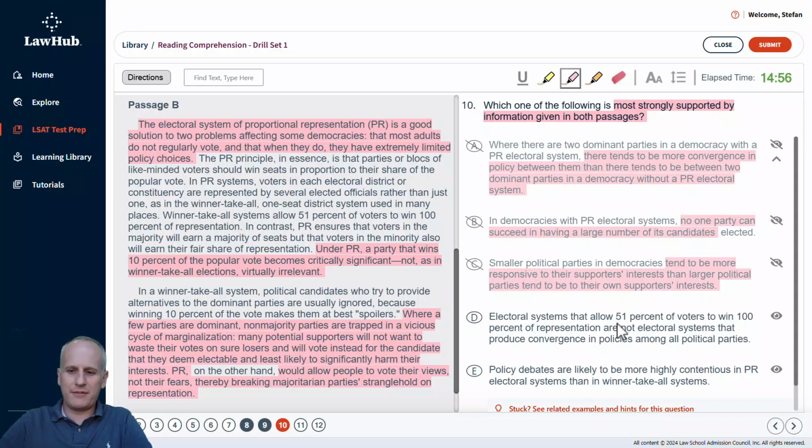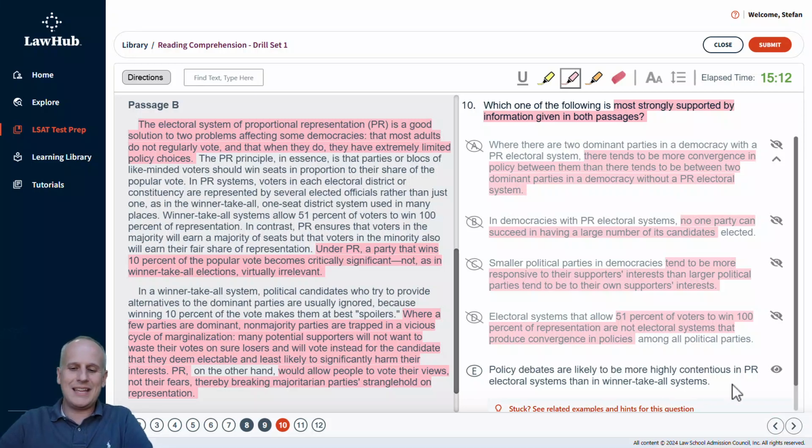Well, this part about 51% of voters goes directly against what's happening in choice A, because passage A would say that you would get that kind of convergence. So we'll eliminate choice D.